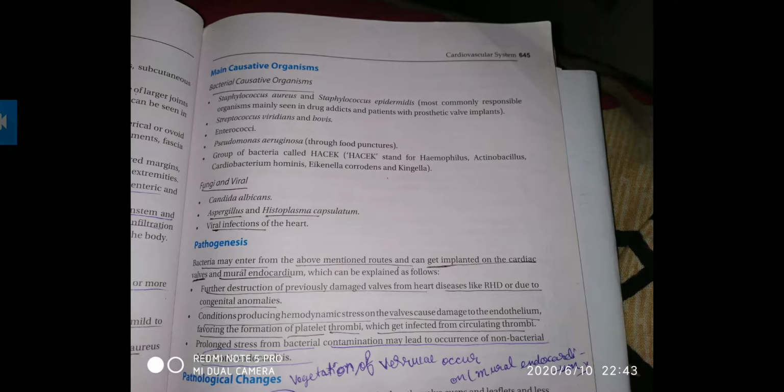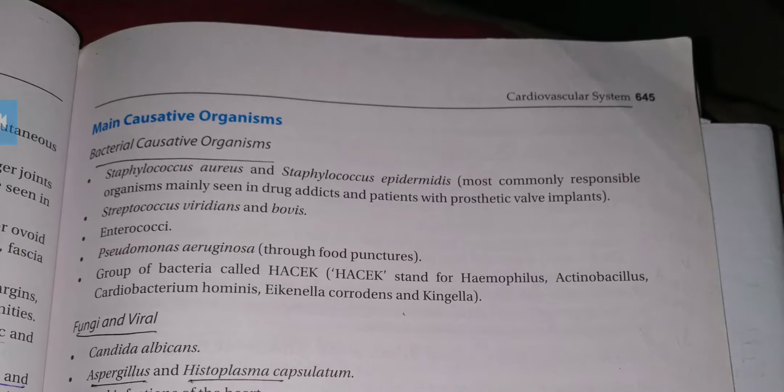Then let's see the next thing, the main causative organisms needed for the bacterial infection.